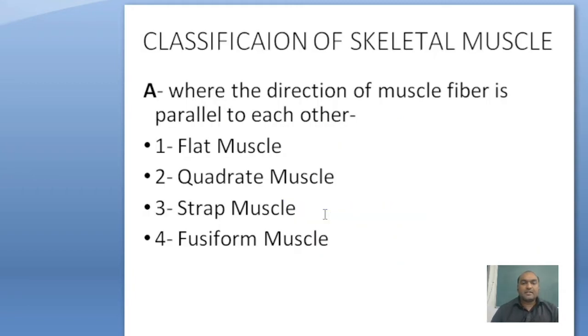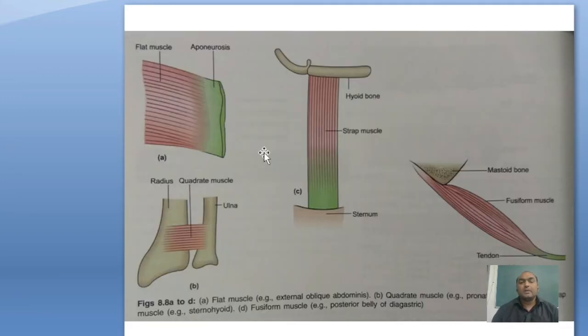First, parallel fasciculi, in which the direction of muscle fibers is parallel. Muscle fibers are present parallel to each other, either vertically or horizontally. In this type, first is the flat muscle. These muscles are flat and are present mainly on large cavities like the abdominal cavity. An example is the external oblique muscle. These are examples of flat muscles, found in the anterior abdominal wall.